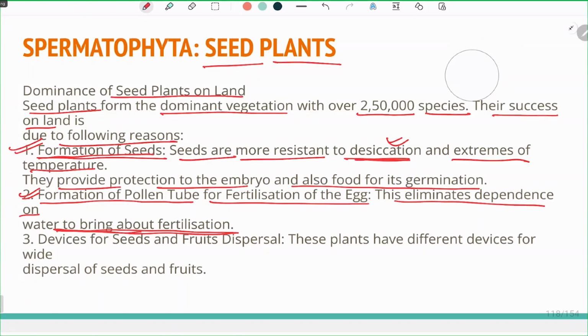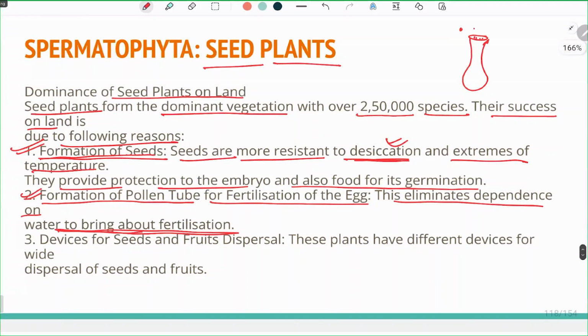The female gametophyte is plastic and it has receptors. So whenever the anther comes on the surface, a pollen tube forms and then fertilizes the egg present in the female gametophyte. So the dependence on water is eliminated.